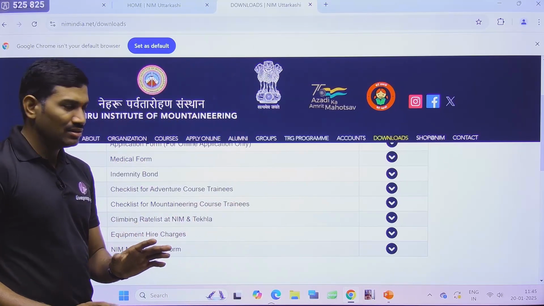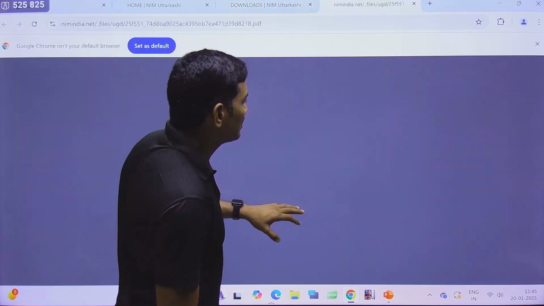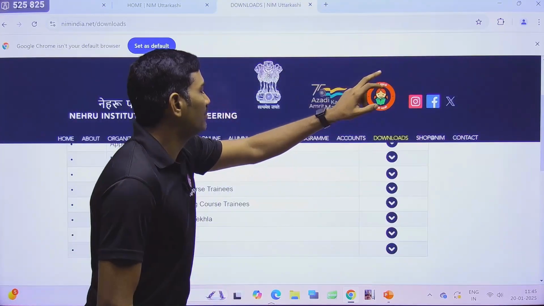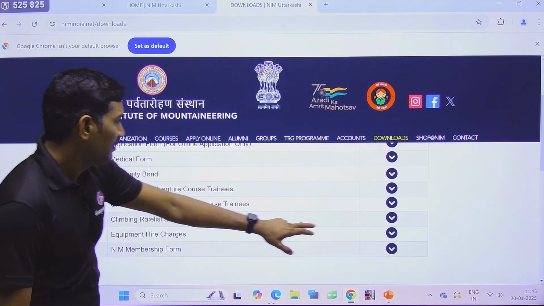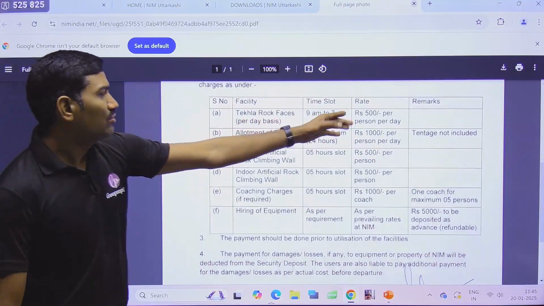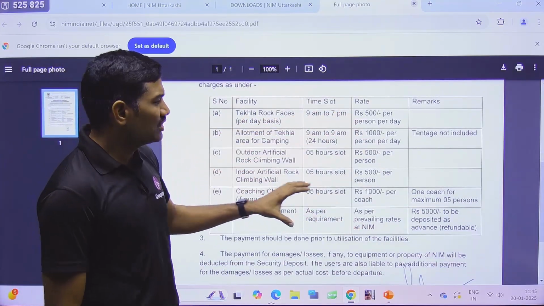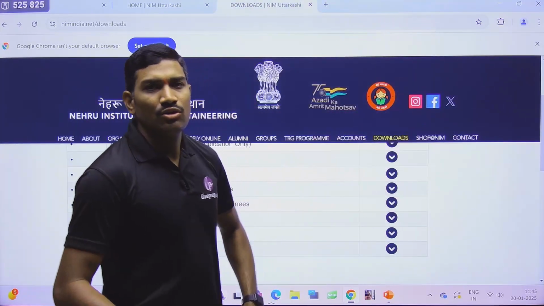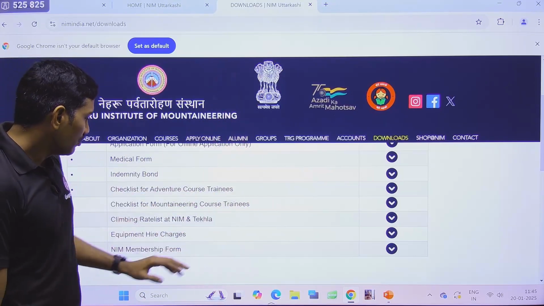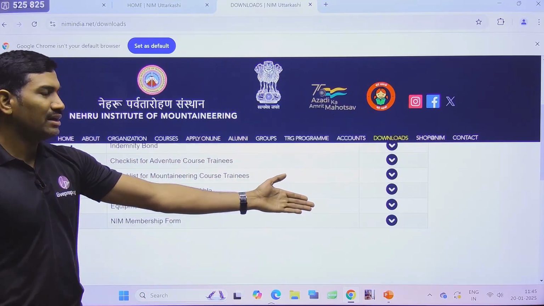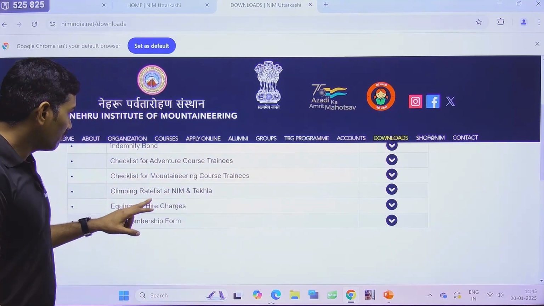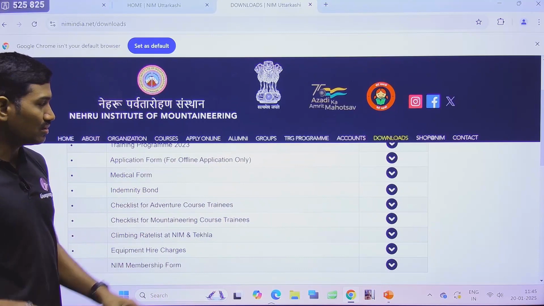But there they will charge, and on the website they have displayed how much they are charging for the mountaineering equipment, and also for this rock climbing area, per day, per person. So in this way they have given it. Those who want some extra practice, separately, not as part of the course, can do this. So they have given some useful information, and an NIM membership form is also there. These are some things in the download, and I hope the majority of this information is useful for the BMC course also, okay.